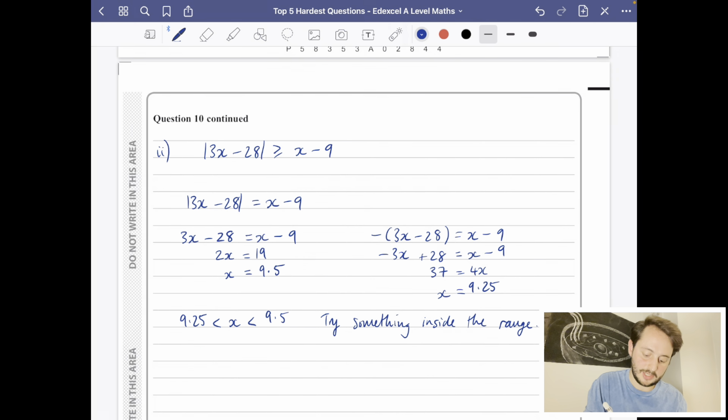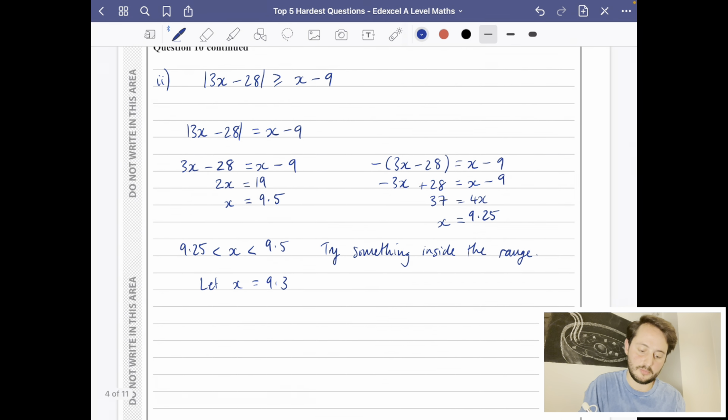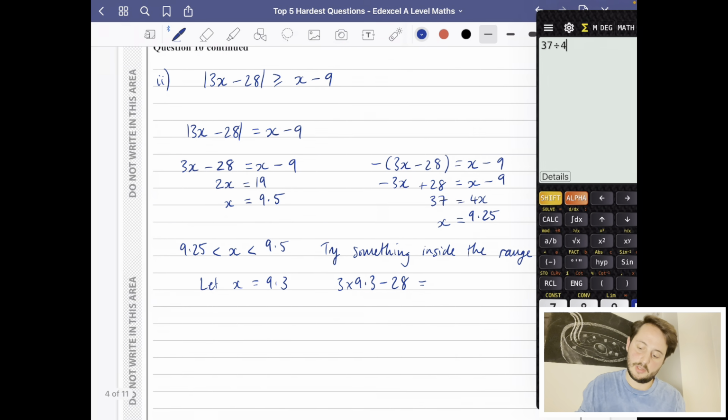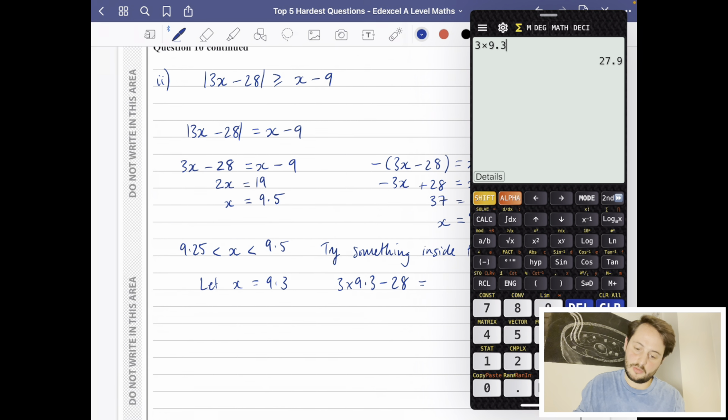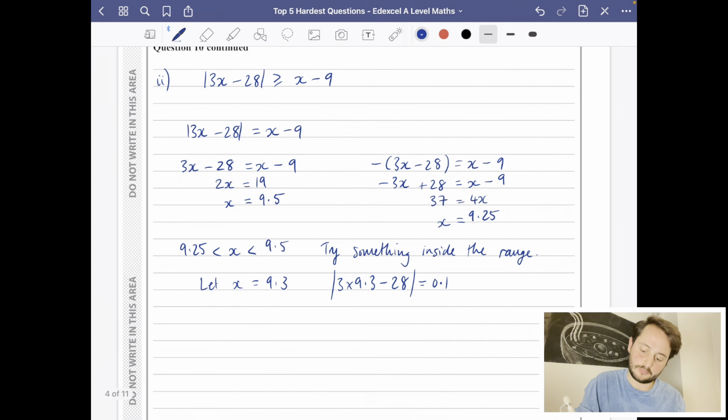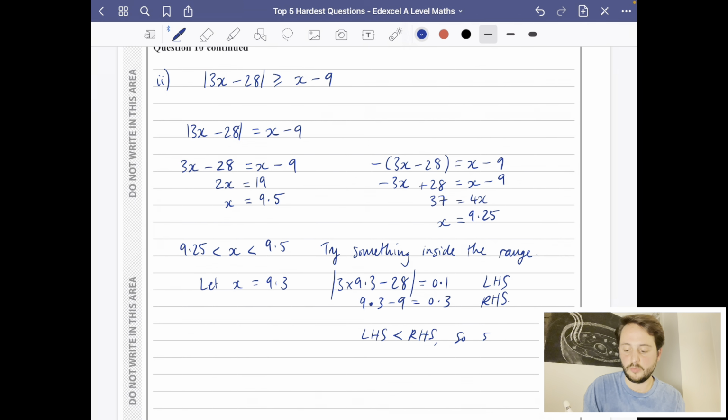So inside the range, let's let x equal 9.3. So the left-hand side would be 3 times 9.3 minus 28, which is minus 0.1. But when I take the modulus of it, I will get 0.1. And the right-hand side is going to be x minus 9, which is 9.3 minus 9, which is 0.3. So clearly here, we now have that the left-hand side is less than the right-hand side, so the statement is false.